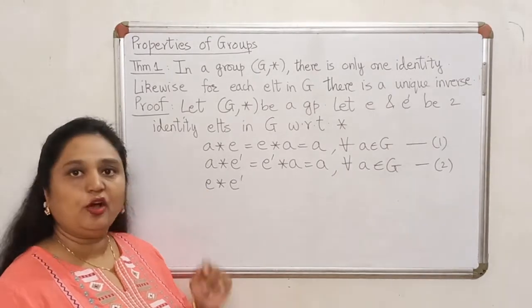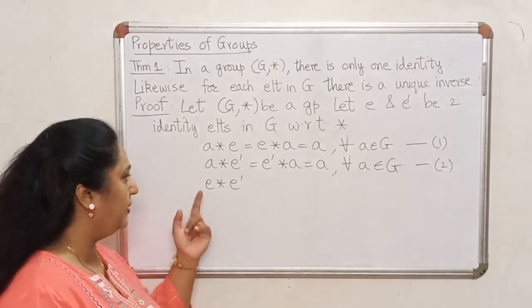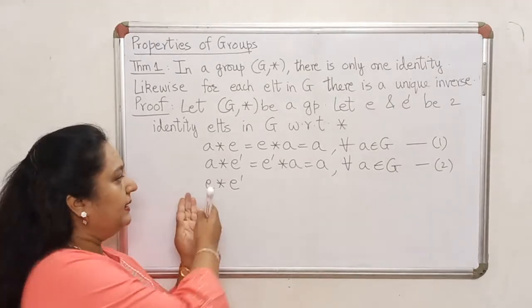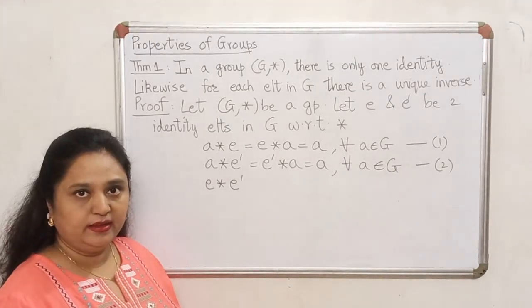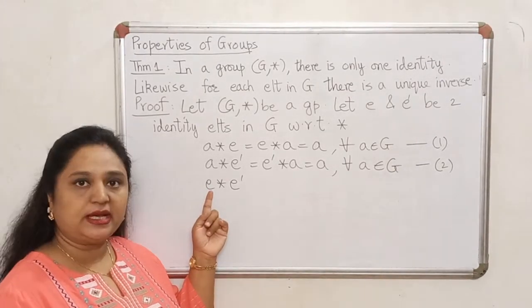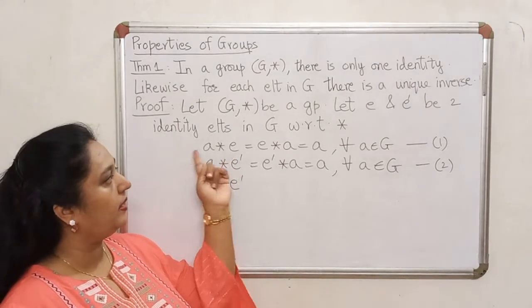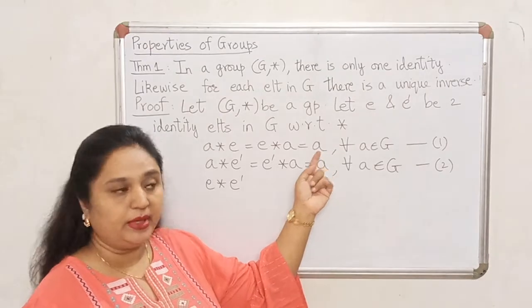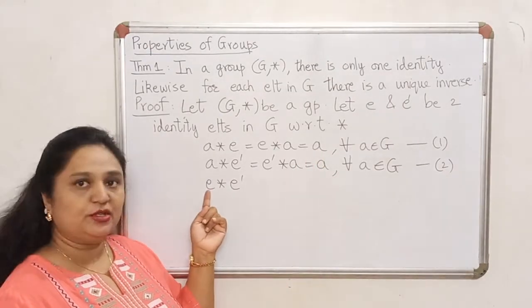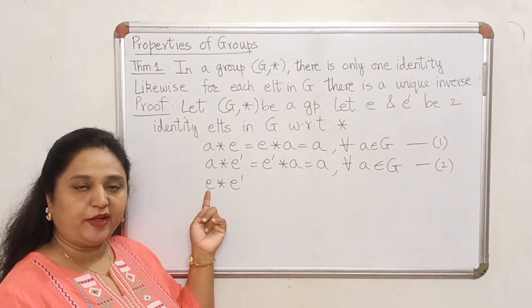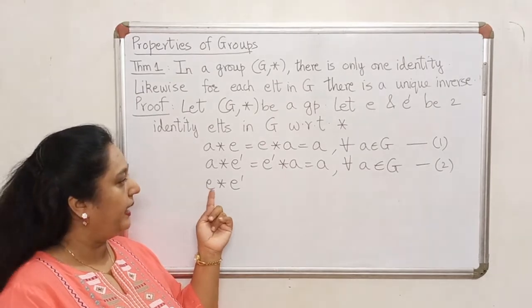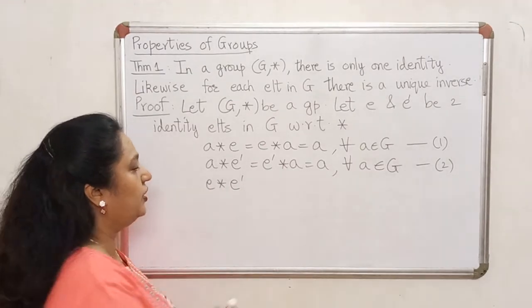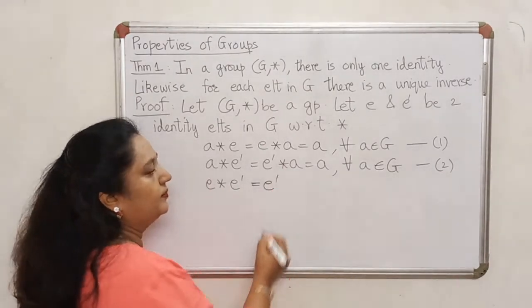By spotlight I mean, I highlight the fact that E is identity. So because E is identity, I know that E combined with any other element of the group should give me that element. So if I highlight the fact that E is identity, identity times any element should give me that element.